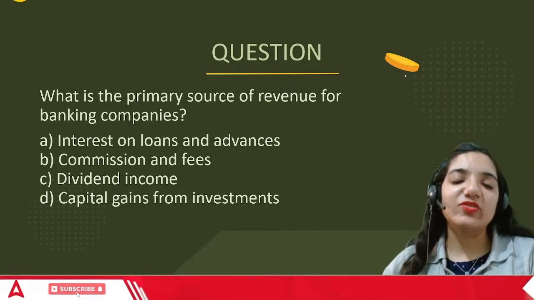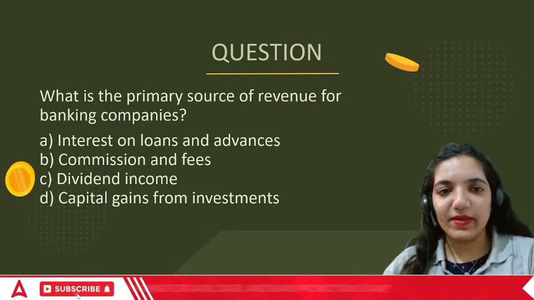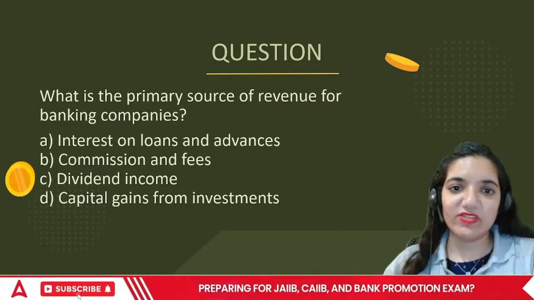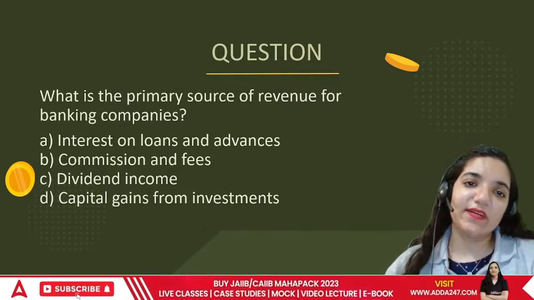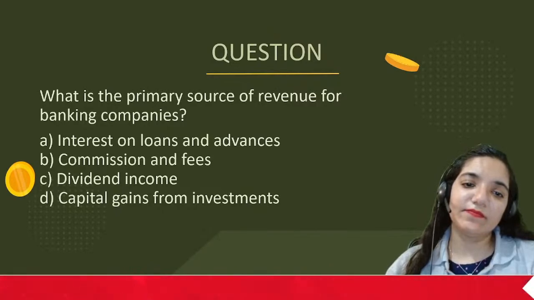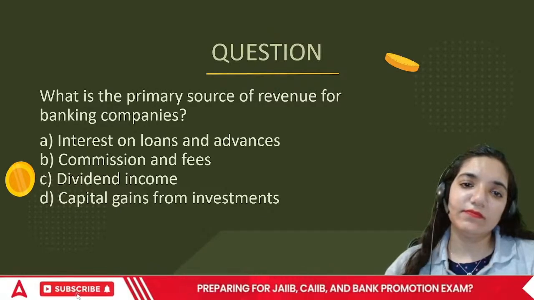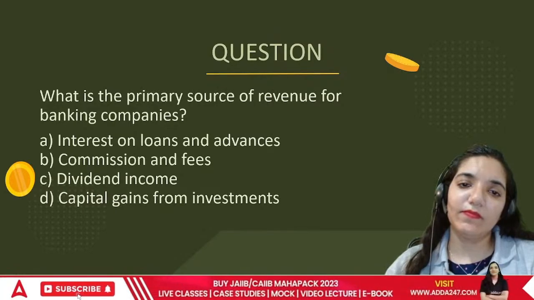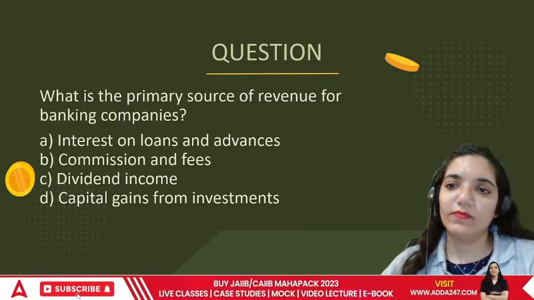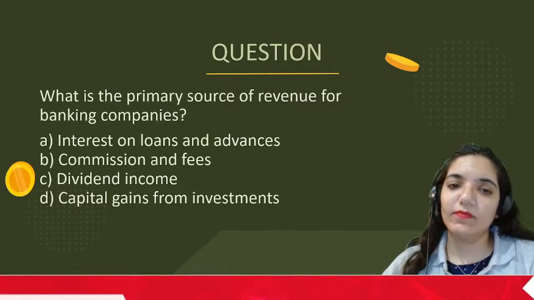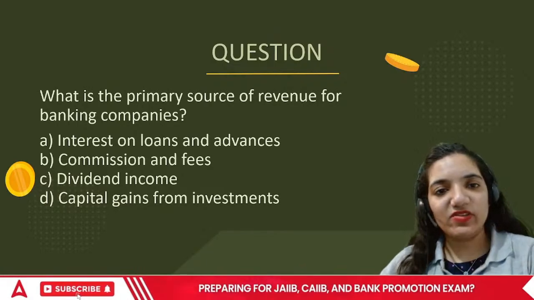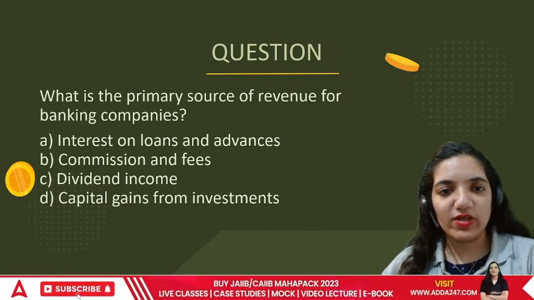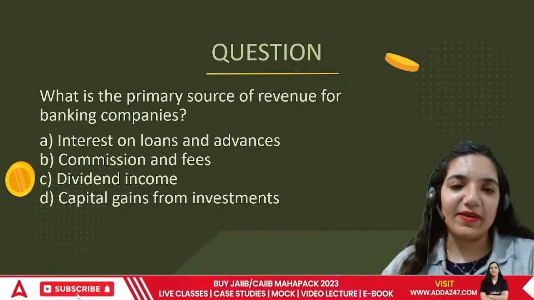What is the primary source of revenue for a banking company? Since we were talking about multiple areas, what is the primary source? The options are interest on loans, commission and fees, dividend income, or capital gains.